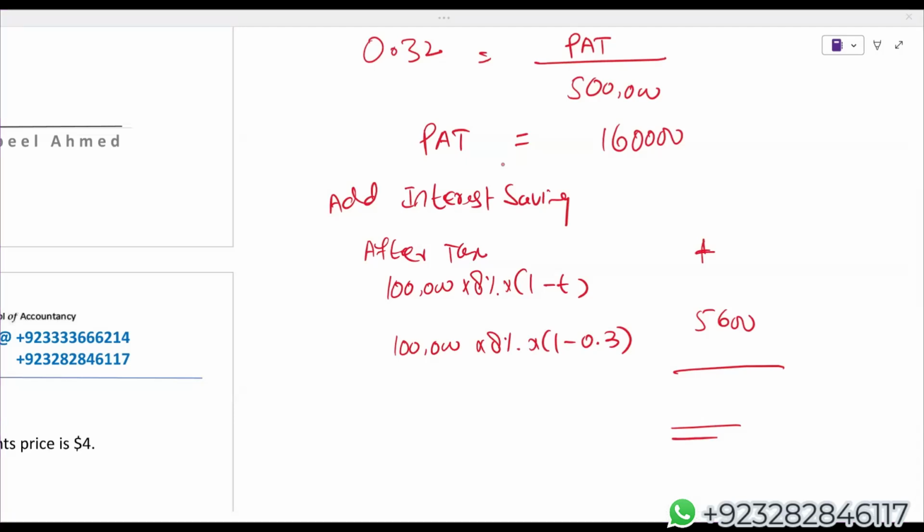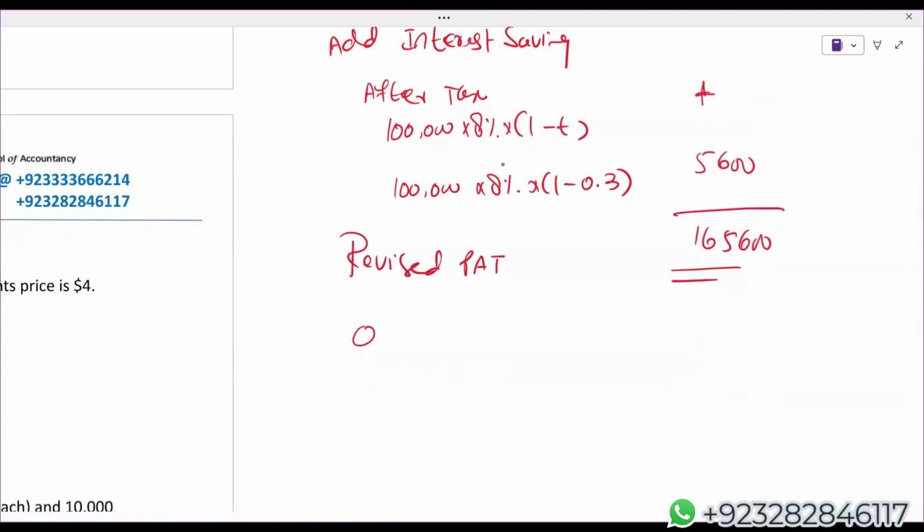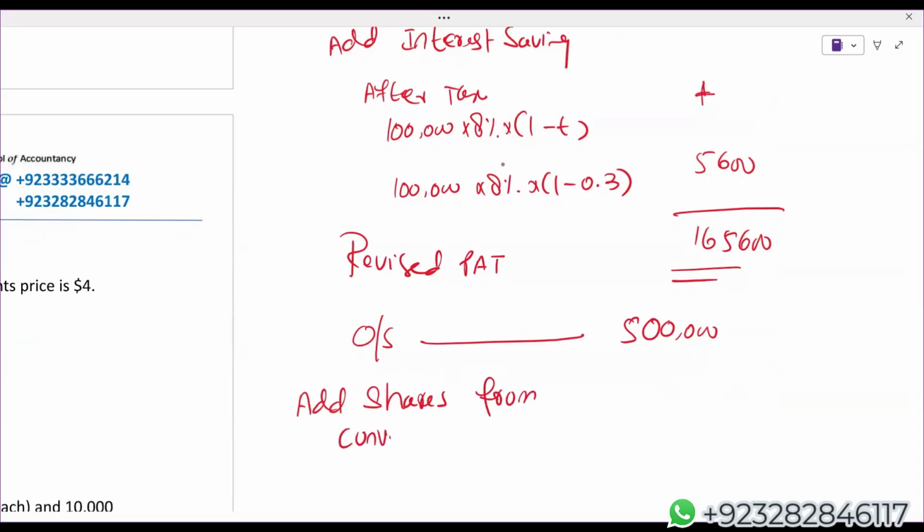So 1,60,000 plus 5,600, I'm getting 1,65,600. This is your revised PAT for diluted EPS. Already we have 5 lakh ordinary shares. Now simply add shares from conversion.